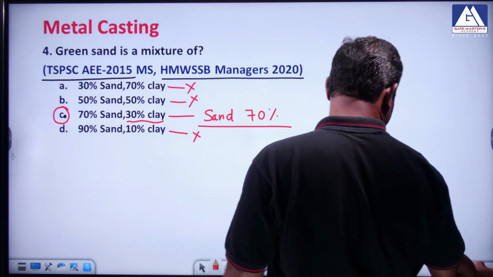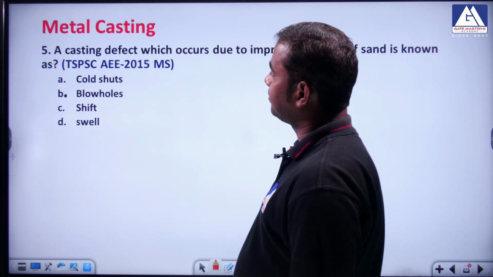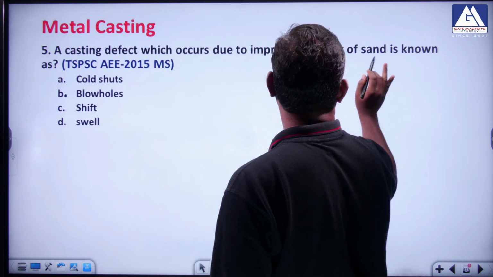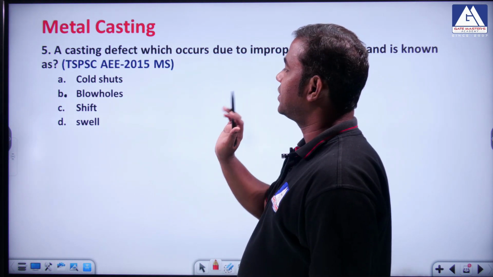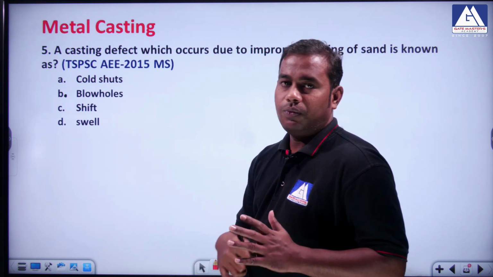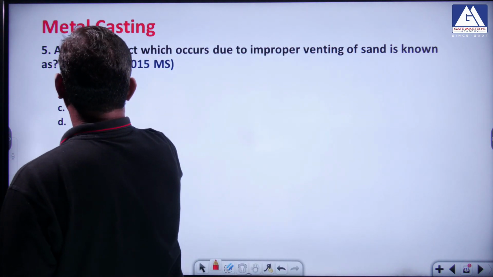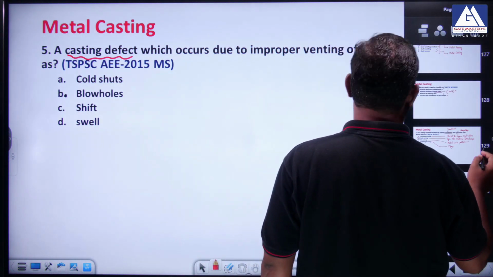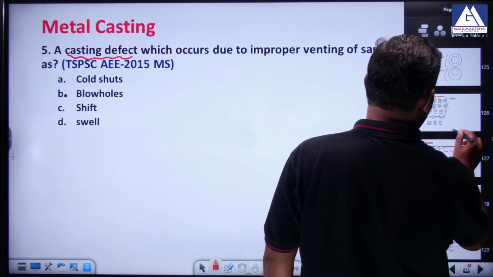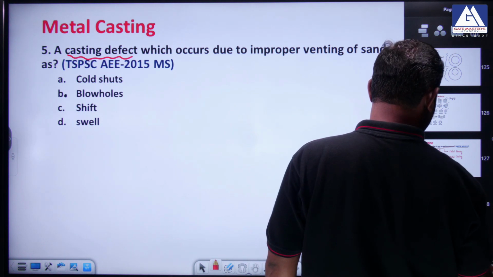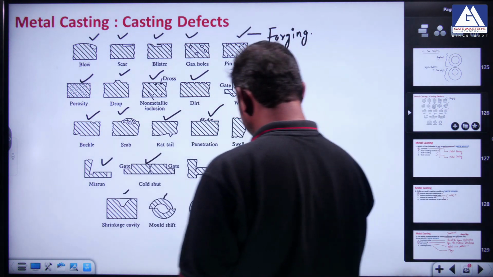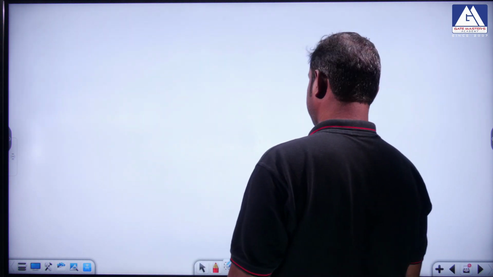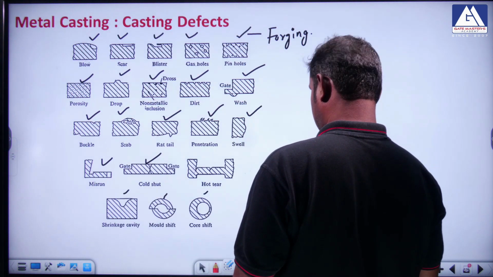Okay. The next question is: a casting defect which occurs due to improper venting of sand is also known as dash. Okay. So whenever we discuss this casting defect, please try to remember the concept we discussed here, this diagram, where we discussed everything in detail, right?